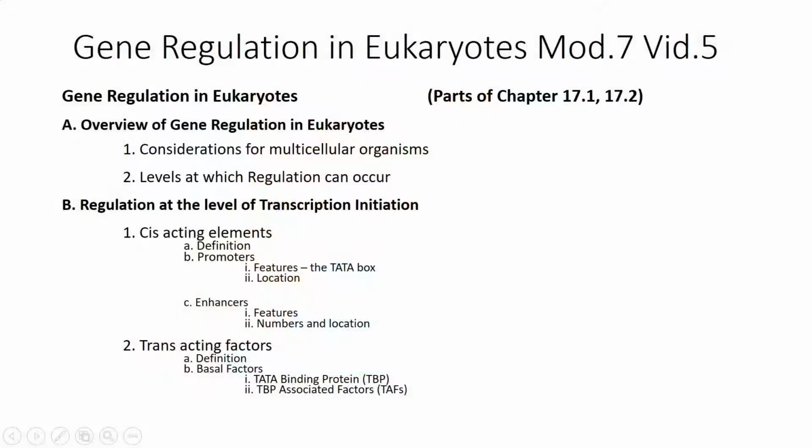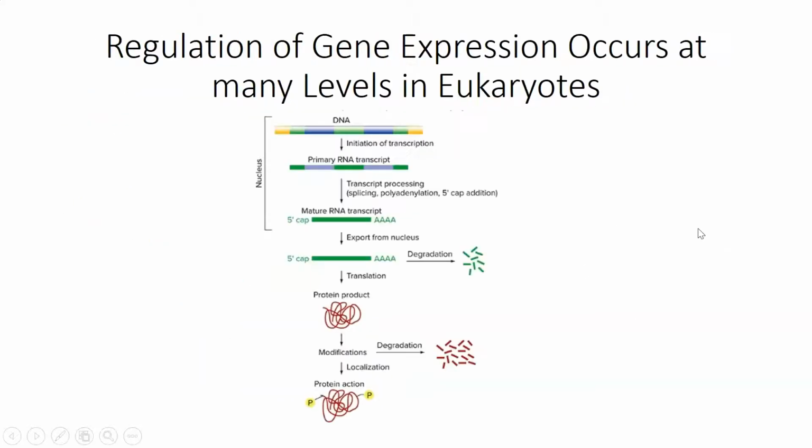Let's take a look at the outline here. What I'd like to cover in this video is a general description of gene regulation in eukaryotes. Some features are similar to prokaryotes and some are different. Then we're going to focus in on transcription regulation at the level of initiation of transcription and define what are the main factors that are involved, both at the DNA level and protein factors as well. Okay, so let's take a look.